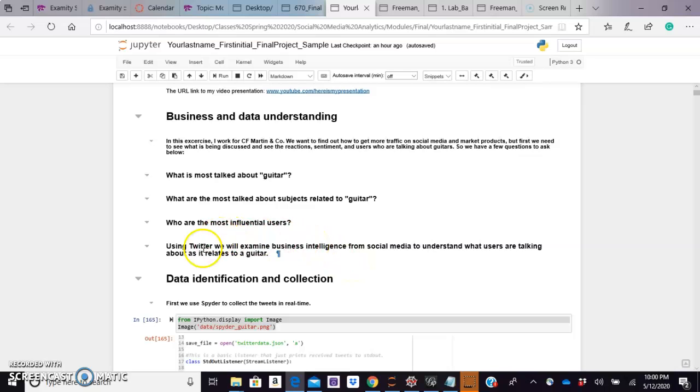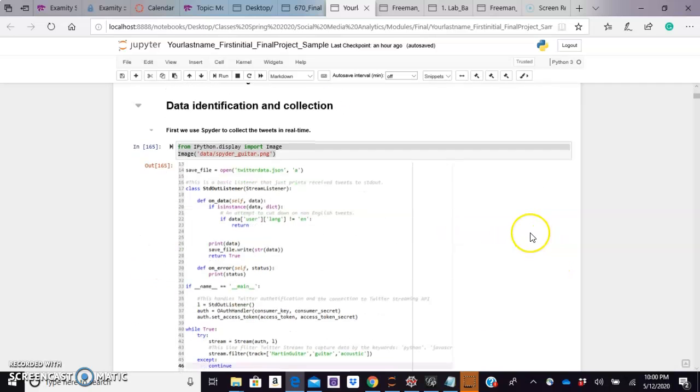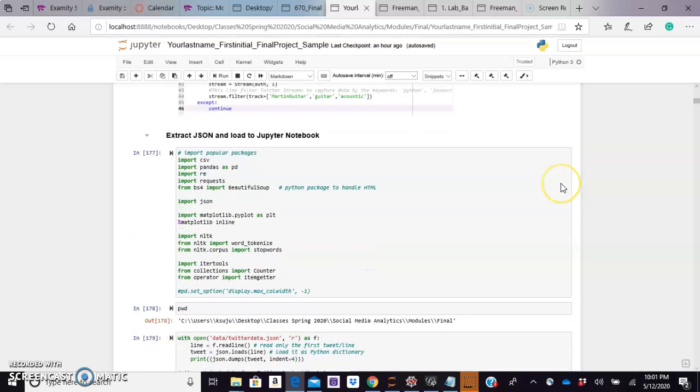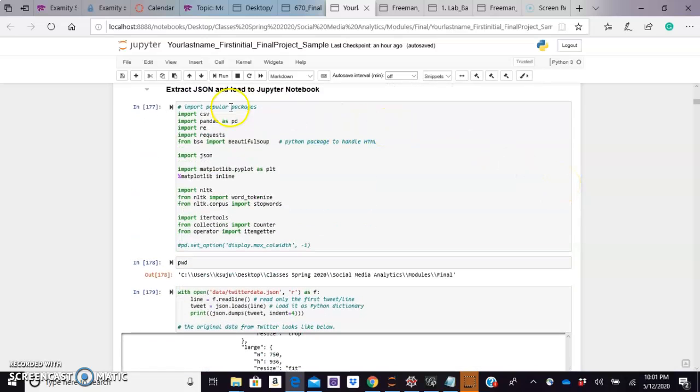Now, what I have done is we'll use Twitter, the Twitter API, to examine business intelligence of social media to understand what everyone's talking about. So to identify the data, I use Spider, and I just put in an image here in my Jupyter notebook. And I search for keywords of Martin guitar, guitar, and acoustic. So let's extract the JSON formats and upload to Jupyter Notebook.